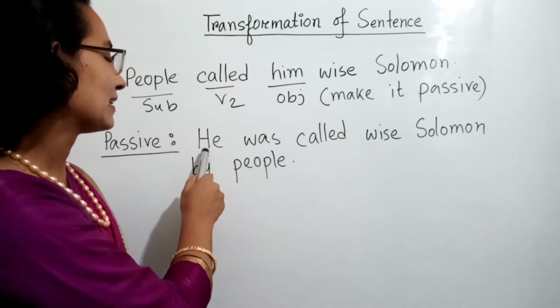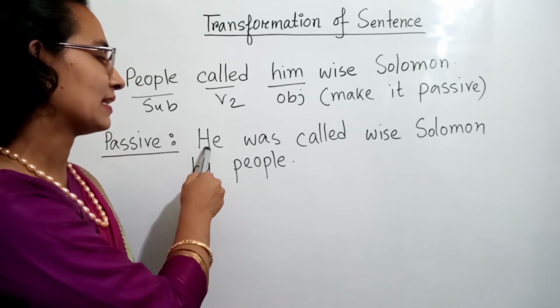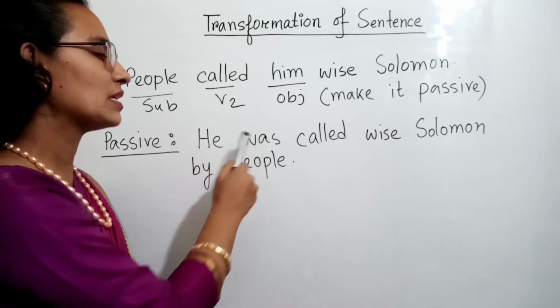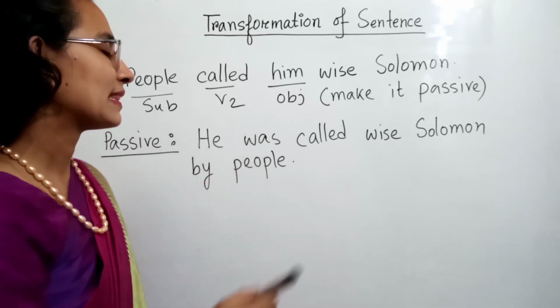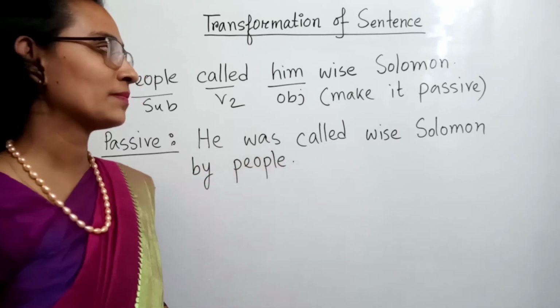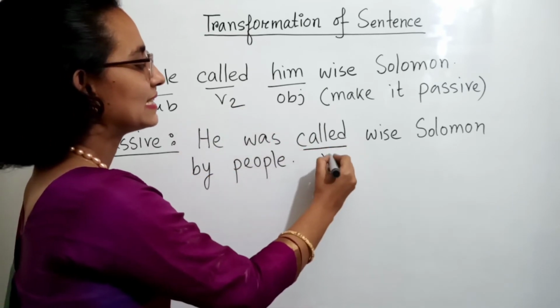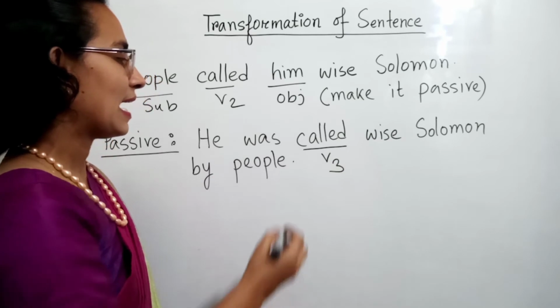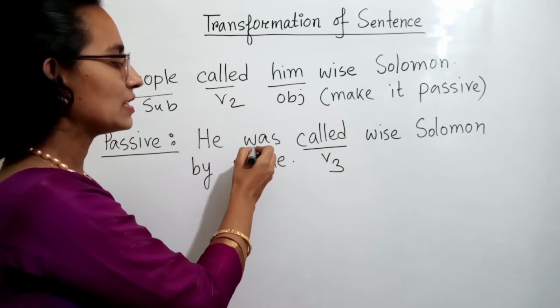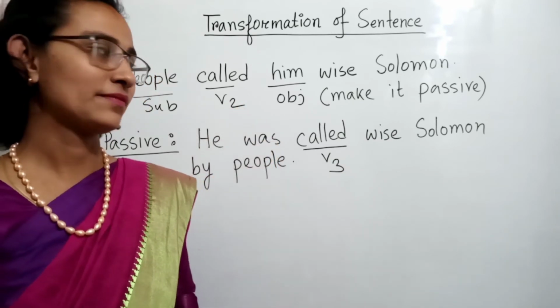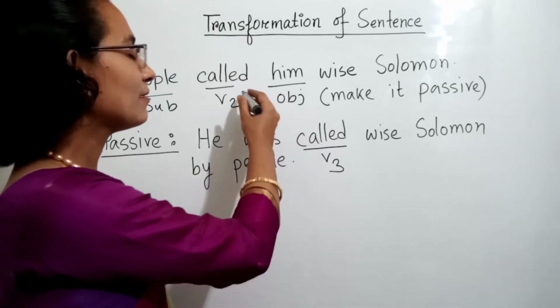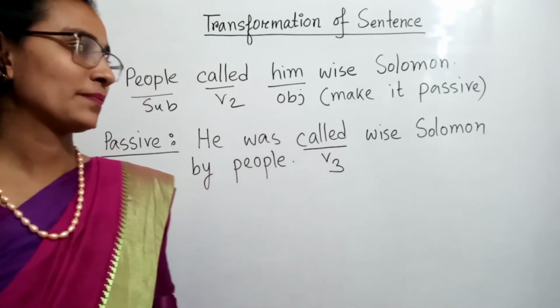And it's a third person singular number, he. That's why we use here was. Then the V3 form. It was a V2 form, but here it is a V3 form. And for the V2 form, we use here an auxiliary verb, and then the main verb will be V3 form.